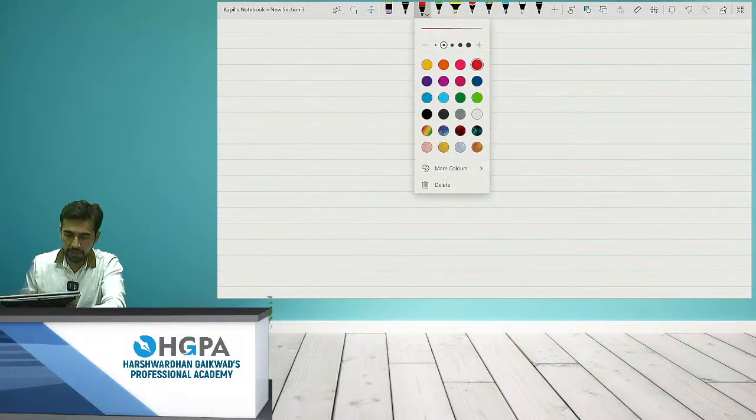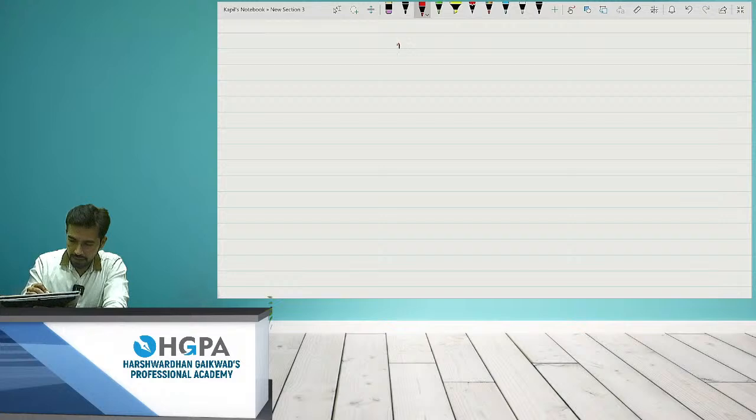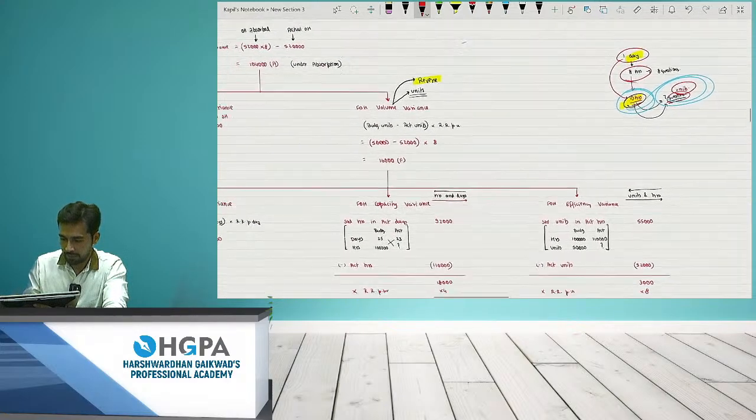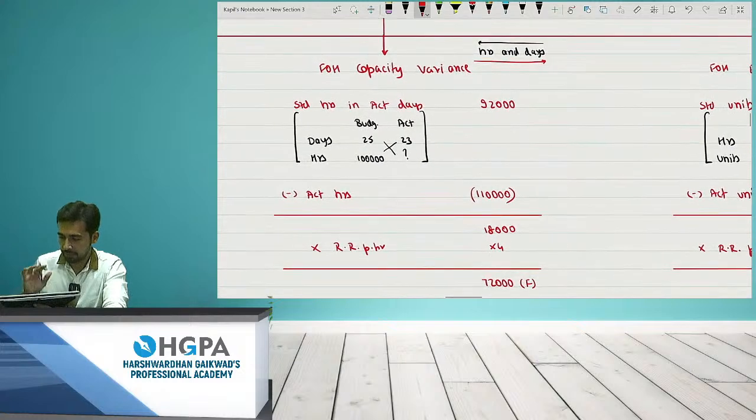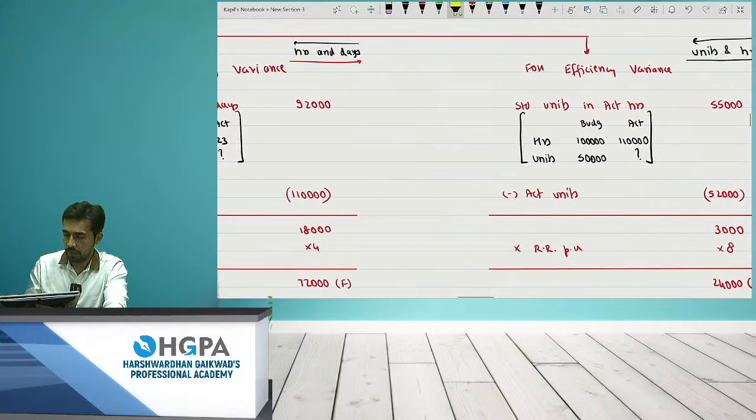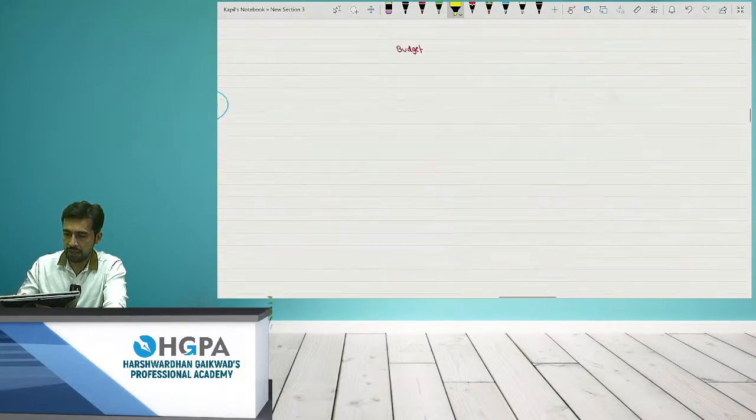So I'm giving you the data. This is budgeted, this is actual, this is capacity. In capacity we are actually comparing the RRs. Okay, Divya, not an issue. I'm taking one more question and I'll explain you once again.